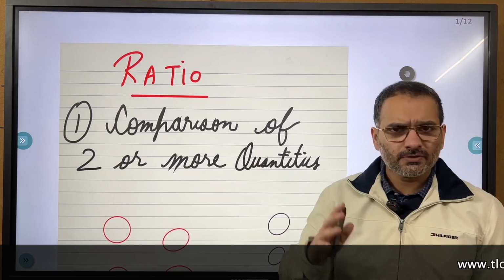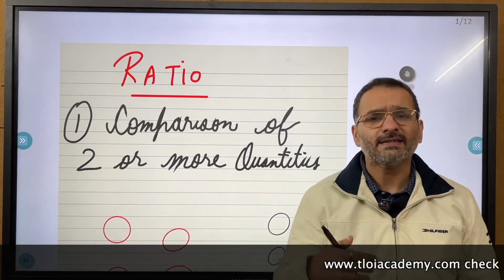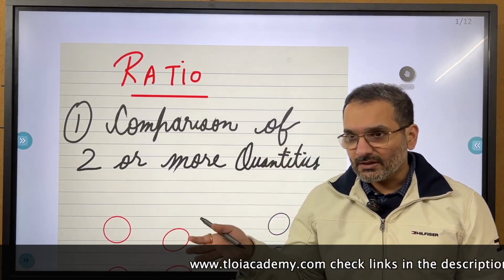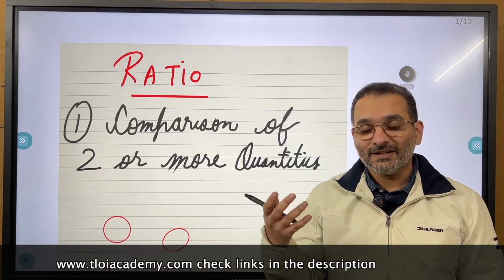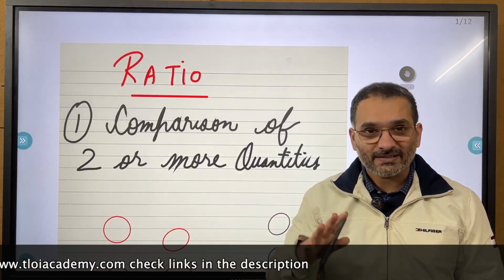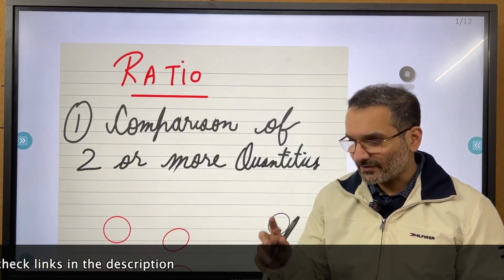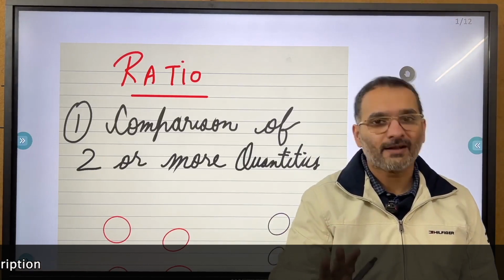Now, a number of students watching this lecture will think, "Yaar, ye to bahut zyada simple hai." Yes, this is a setup lecture. I am presuming that you don't know maths at all, and it is a standard joke that lawyers are bad at maths. That is partially true, but not completely true for sure. So if you have any fear of maths, please do not be scared or nervous.